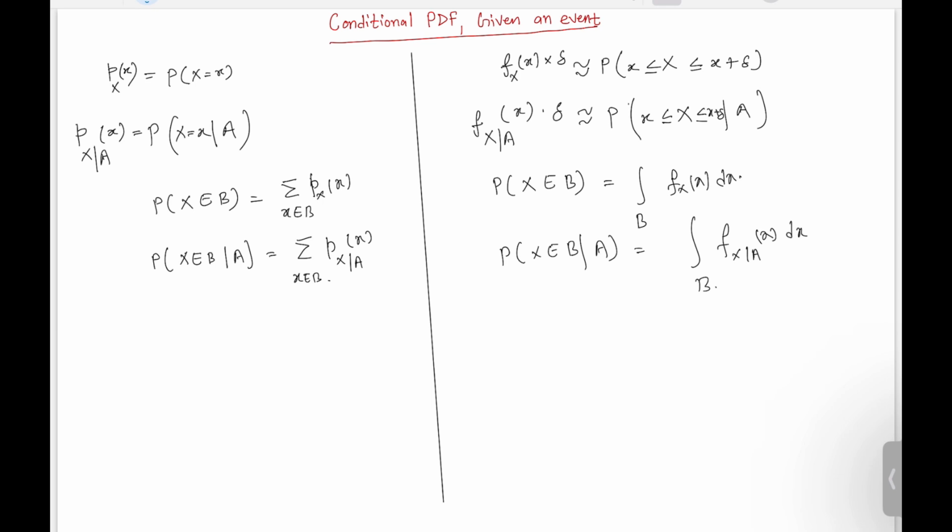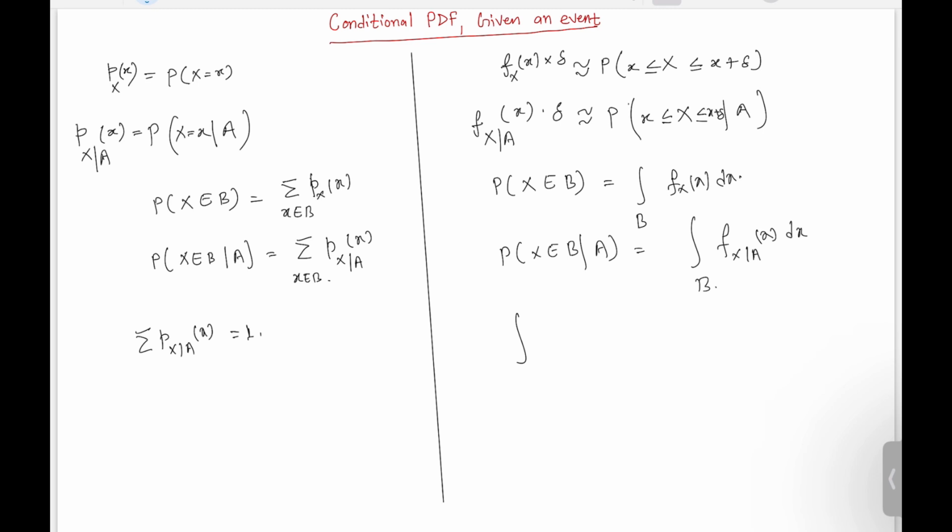That means if you sum over all the possible values of these conditional probabilities, then that should add up to 1. Similarly, in the case of the continuous random variable as well, right? So these conditional PMFs are the probabilities in the conditional universe.